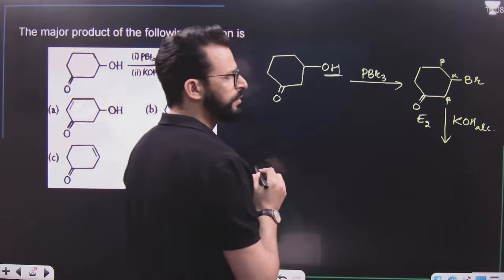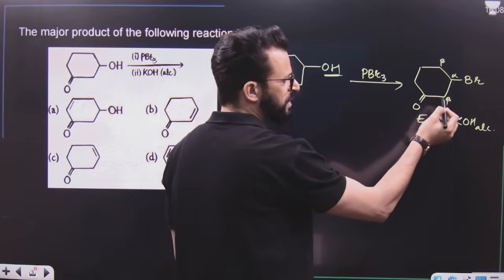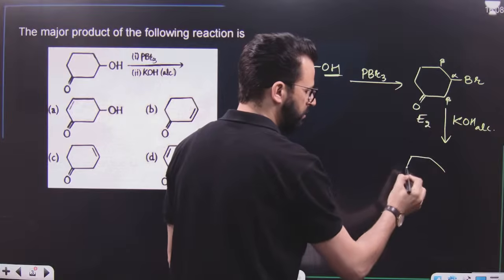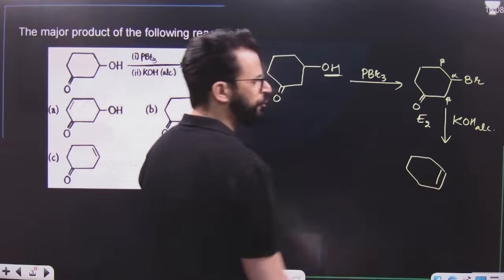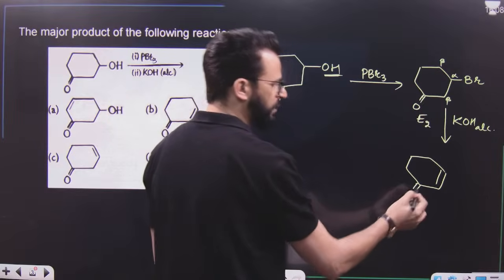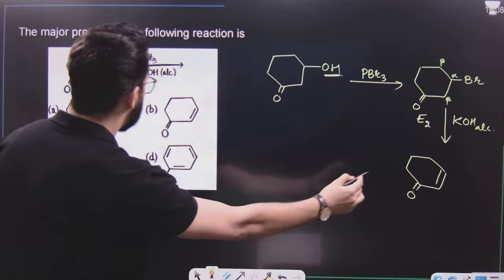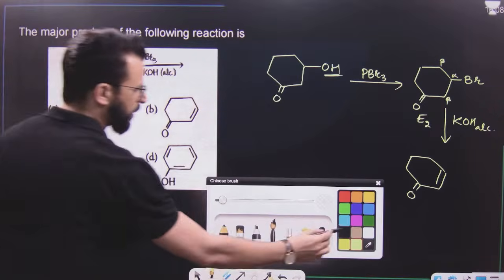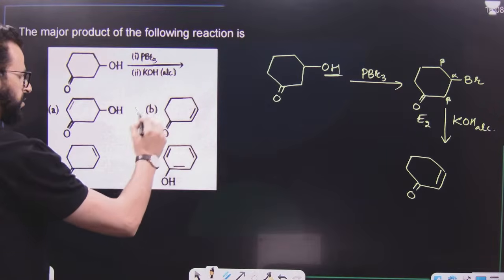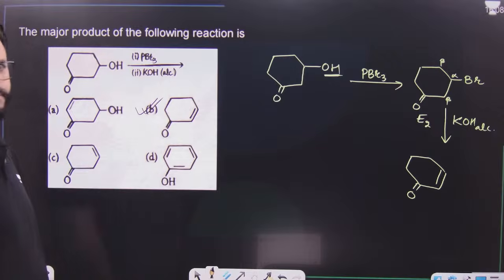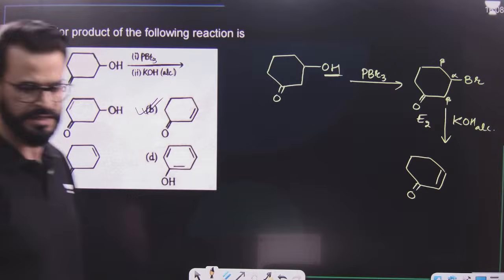But we will remove hydrogen from this beta carbon so that the double bond formed over here is in conjugation with this double bond. So this will be the major product. The major product of this reaction will be simply this one.